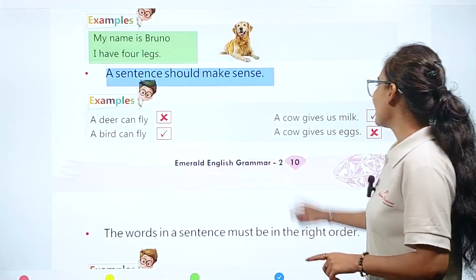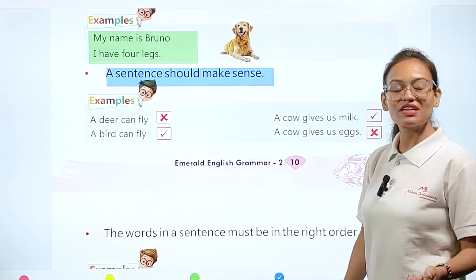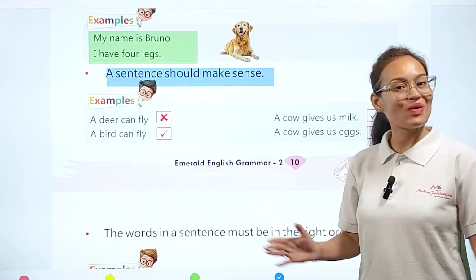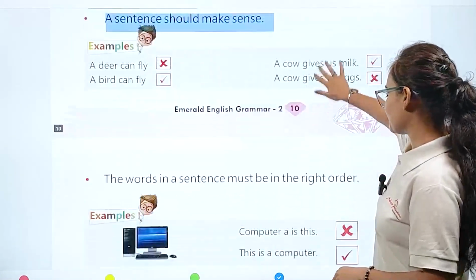Similarly, a cow gives us milk. Absolutely right, and this is also a meaningful sentence. A cow gives us eggs. Absolutely wrong.